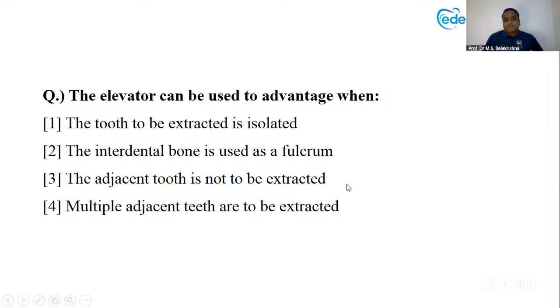Next question. The elevator can be used to advantage when? We are using an elevator when it can be used to maximum advantage. One, the tooth to be extracted is isolated. Second, the interdental bone is used as a fulcrum. Third, the adjacent tooth is not to be extracted. That is the time where you use an elevator. Or the fourth one, multiple adjacent teeth are to be extracted.